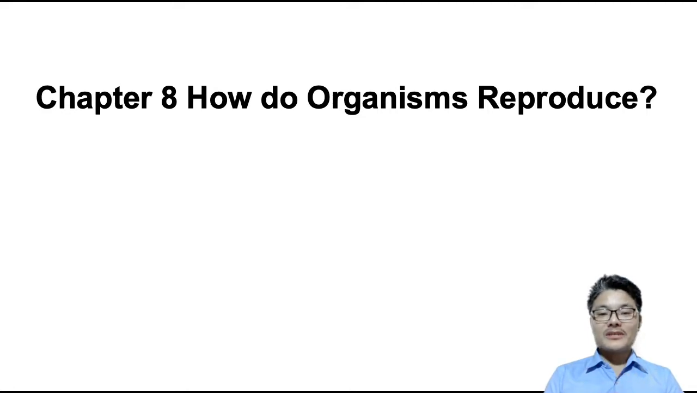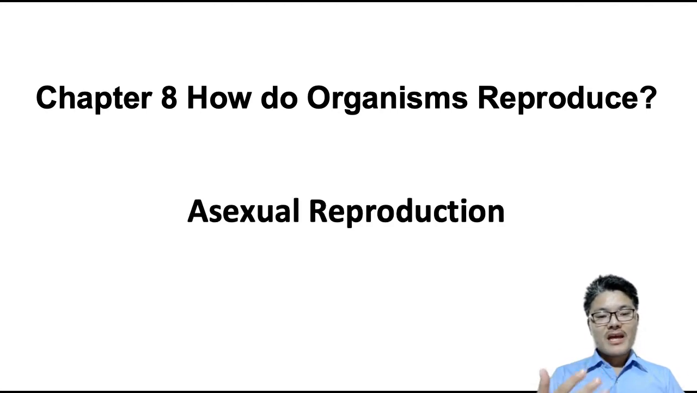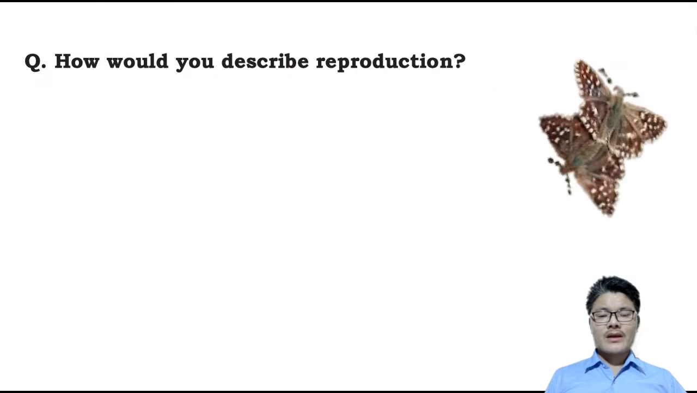In this video, I'll be discussing reproduction in general. Along with that, we'll be discussing mainly asexual reproduction in living organisms, how asexually reproducing living organisms produce their young ones. We'll also look at examples of asexually reproducing living organisms. Let's begin by discussing reproduction in general.